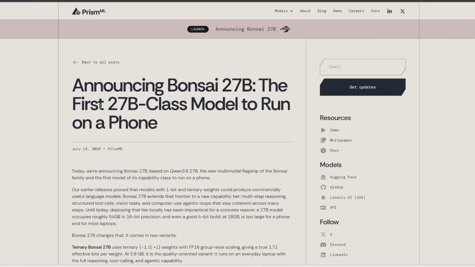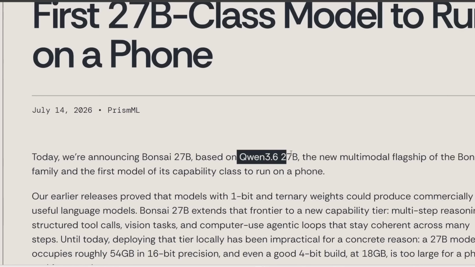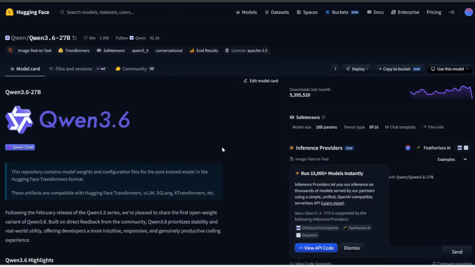Also this week, we have a new family of models that can run locally on just your phone, and this is called Bonsai 27B. This is based off of Qwen 3.6 27B, the medium-sized open source model from Alibaba. And this is one of the most popular and capable models that can actually fit on consumer devices. So this has gotten like over 5 million downloads just this month.